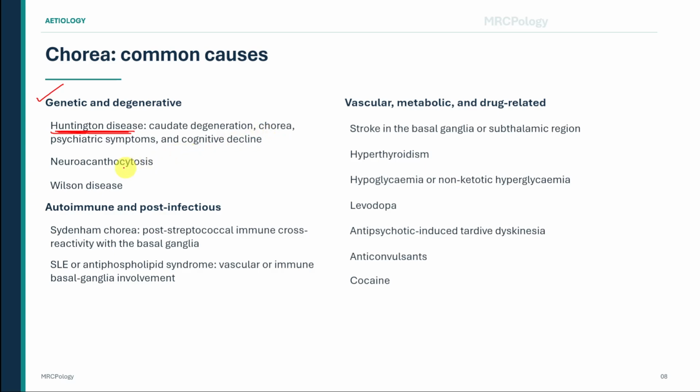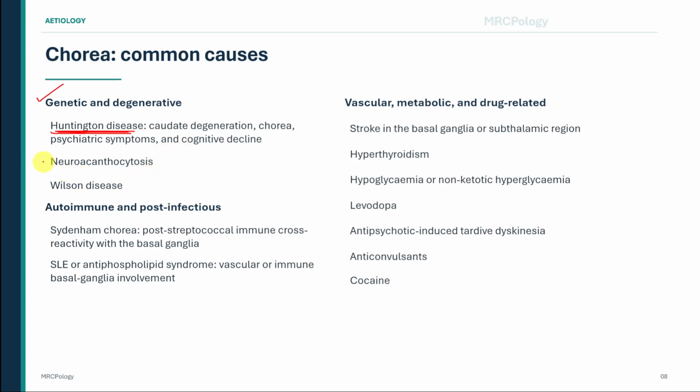A patient may initially present with subtle fidgeting, emotional or behavioral change, depression, irritability, impaired judgment, or deterioration in work performance. Over time, the chorea becomes more obvious, and cognitive and functional impairment progress. Family history is very important, but its absence does not completely exclude the condition. Family history may be unknown, relatives may have been misdiagnosed, or the family may be small.